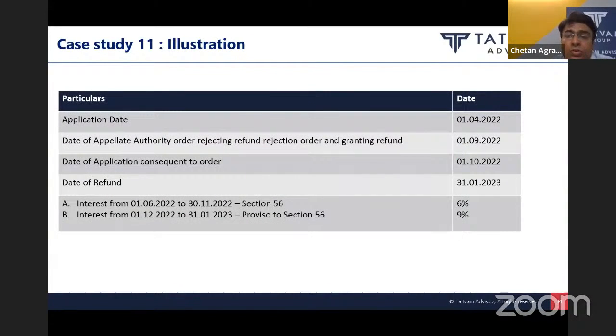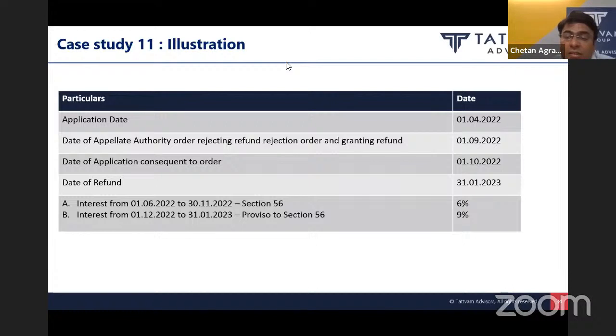Next slide. So if you see this example, the refund filing application date was 1st April 2022. Then the refund application was rejected by the department, then the SSC approached the appellate authority against the refund rejection order on 1st September 2022.